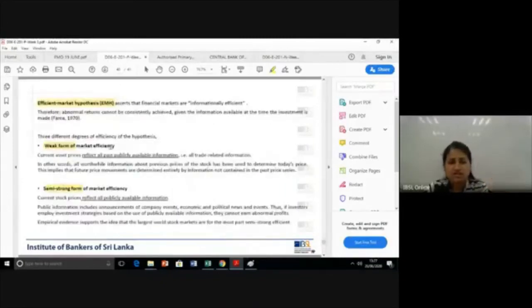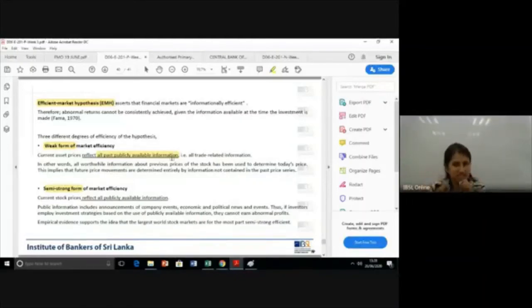Now, under weak form, what Fama emphasized is that the price of the security reflects all information available. But what kind of information does it reflect? It reflects past publicly available information. You need to understand this theory. The theory says financial markets are informationally efficient, but there are 3 different degrees depending on the type of information.